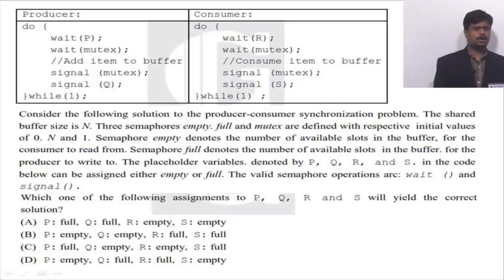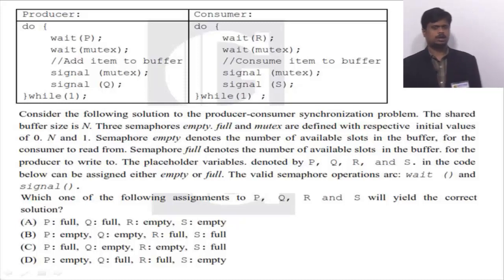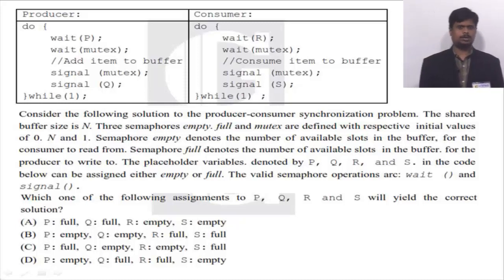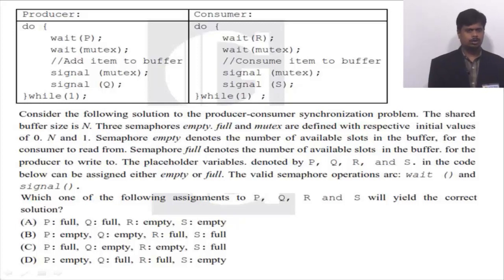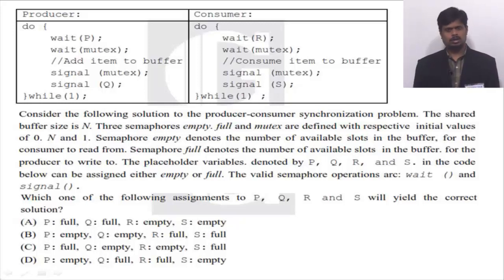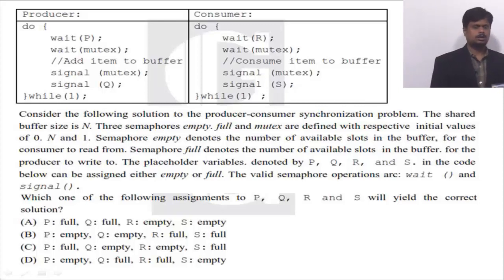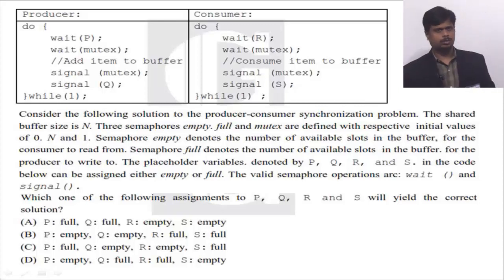Option A: P full, Q full, R empty, S empty. Option B: P full, Q empty, R empty, S full. Option C: P full, Q empty, R empty, S full. And option D: P empty, Q full, R full, S empty. So this is the question based on the producer-consumer problem.